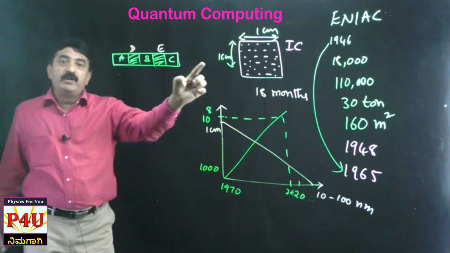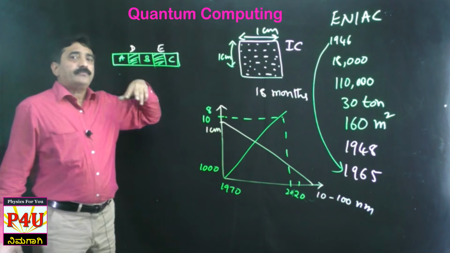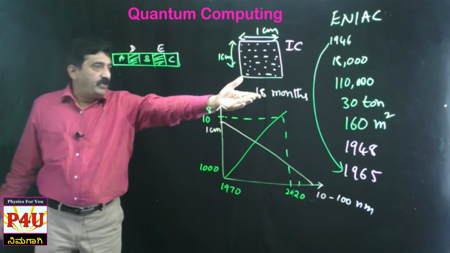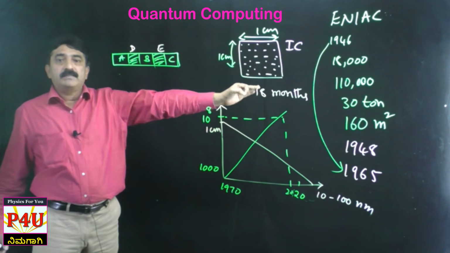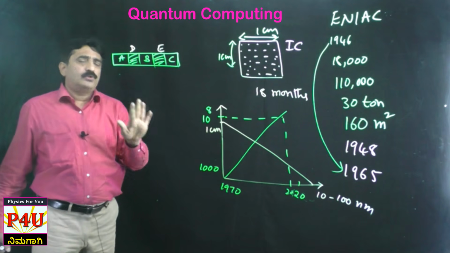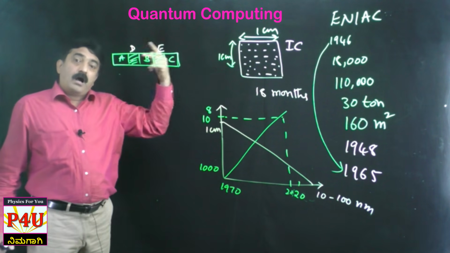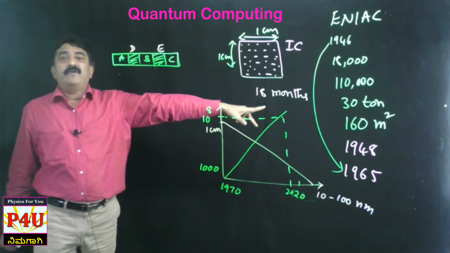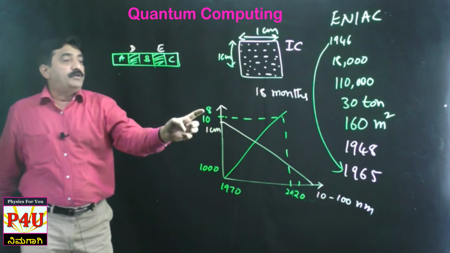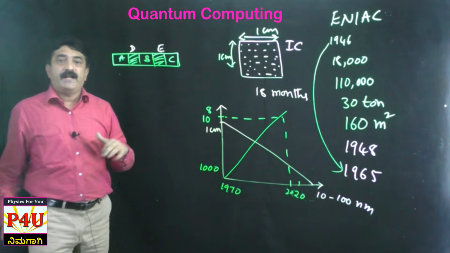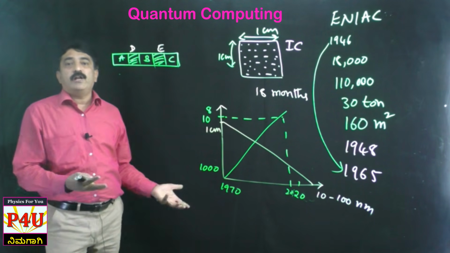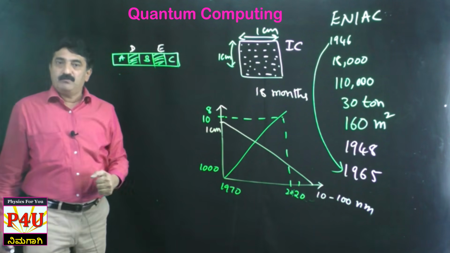Today I have 10 power 8. Next 2 years, actually next 18 months, okay, I will take it as 2 years only. After 24 months, today it is 2023, let us say. After 2 years, that is 2025, I must put double of this, meaning 2 into 10 power 8. If I cannot accommodate 2 into 10 power 8, that means that is the end of Moore's law.